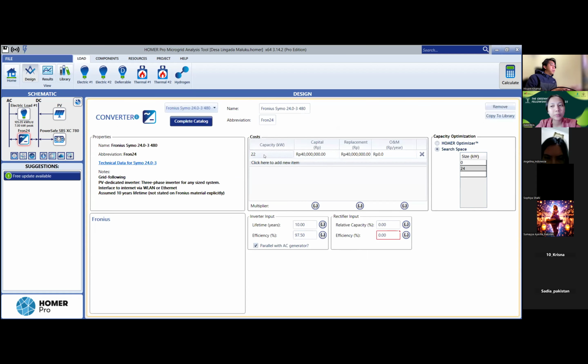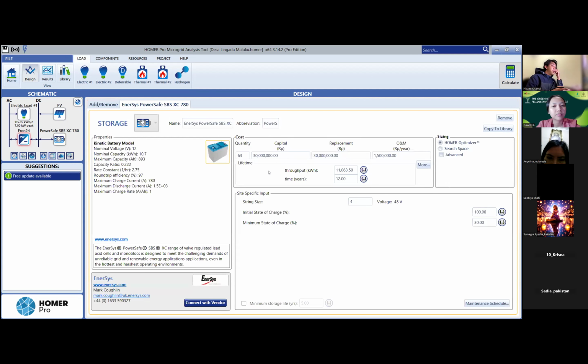Inverter capacity is 22 kilowatts and capital cost is 40 million. And then you can choose the power storage or battery. I choose two for the battery quantity, 63, and capital cost 30 million. And then you have to calculate for the result.